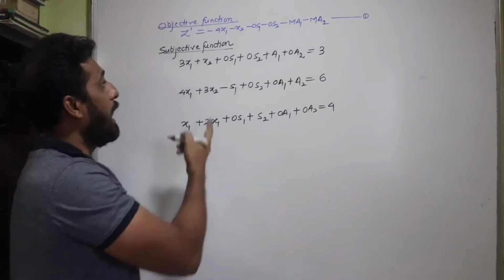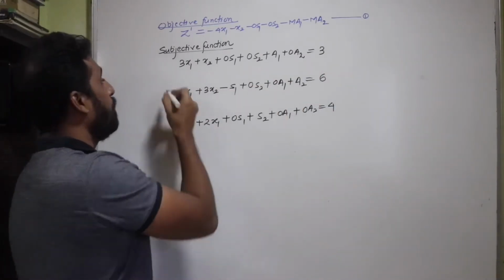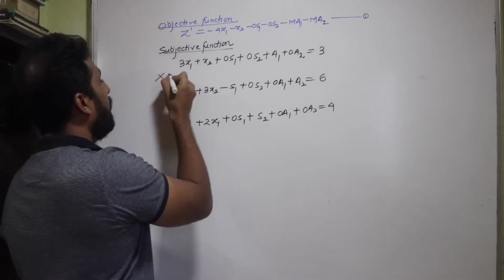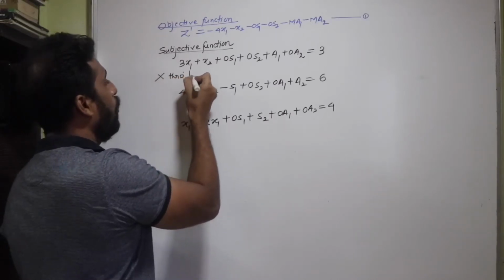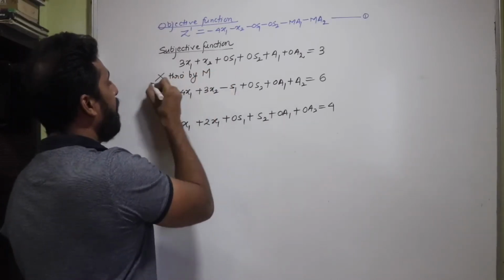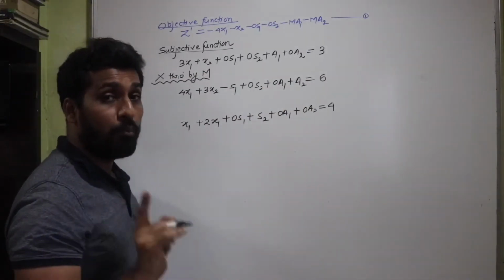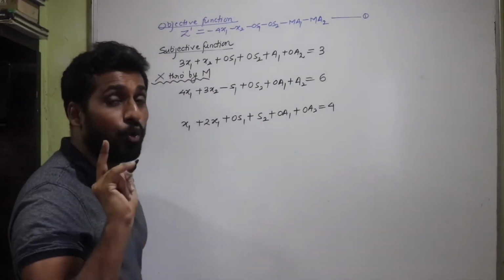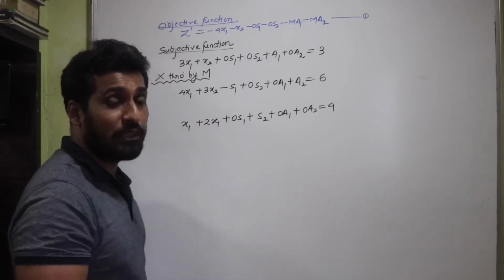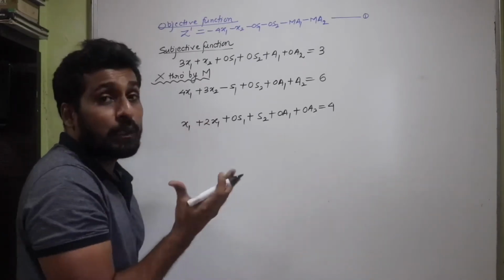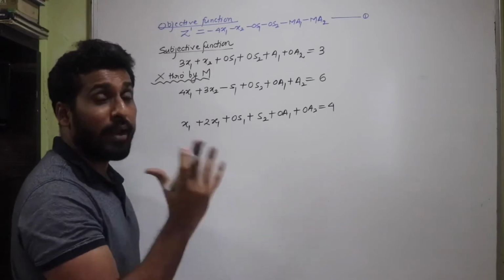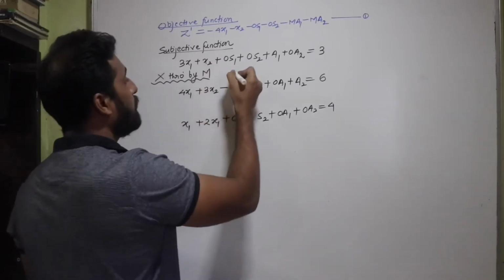Multiply throughout by M, but look at the way I'm going to write this equation. I'm going to transform this into an expression. So I'm going to write it as